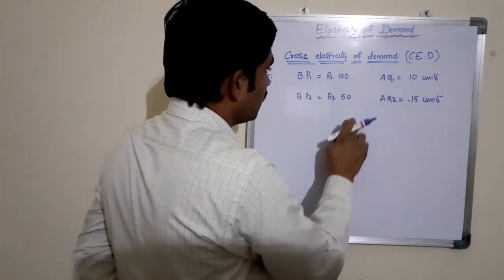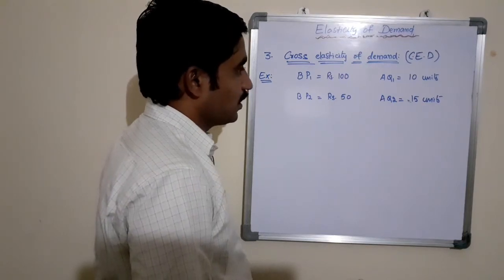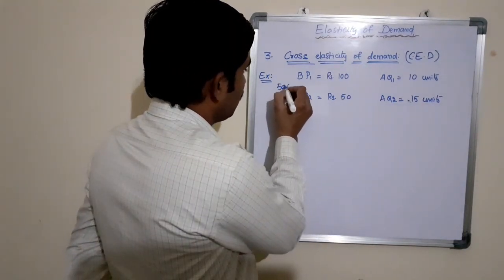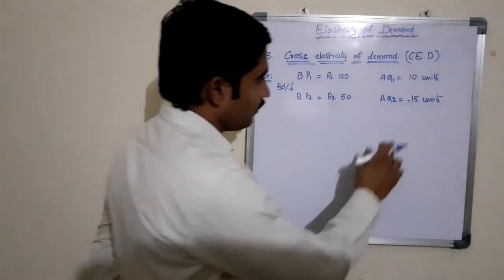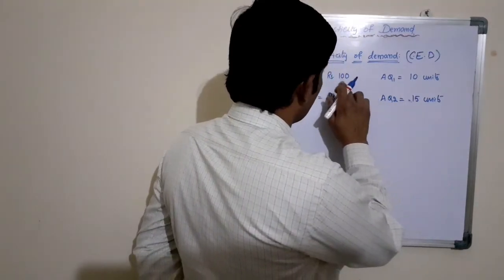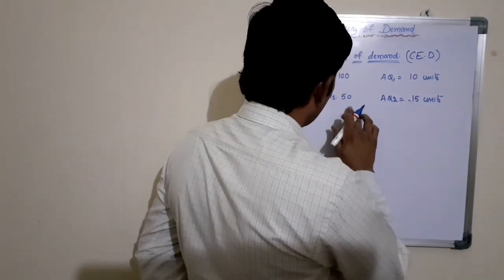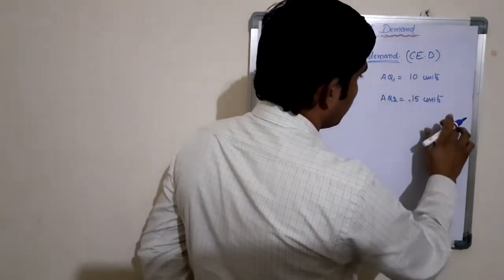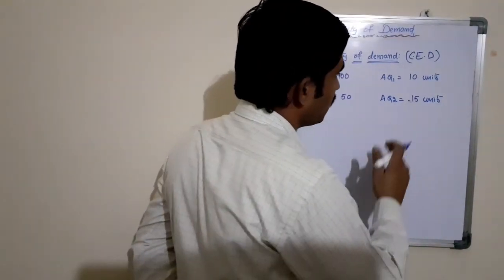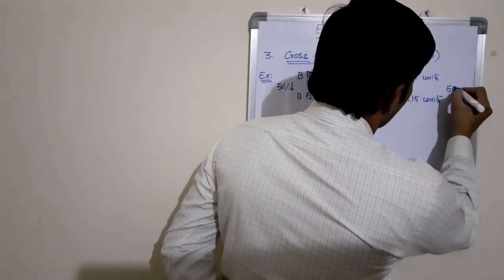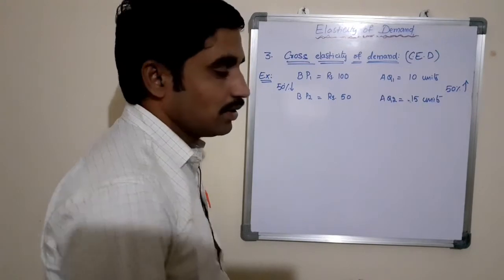It means there is a decrease in the price of product B. How much percentage decrease? 50% decrease in price of product B. When the price is decreased to 50 rupees, the quantity is increased from 10 to 15 units. How much increase? Also 50% increase in quantity demanded of product A.